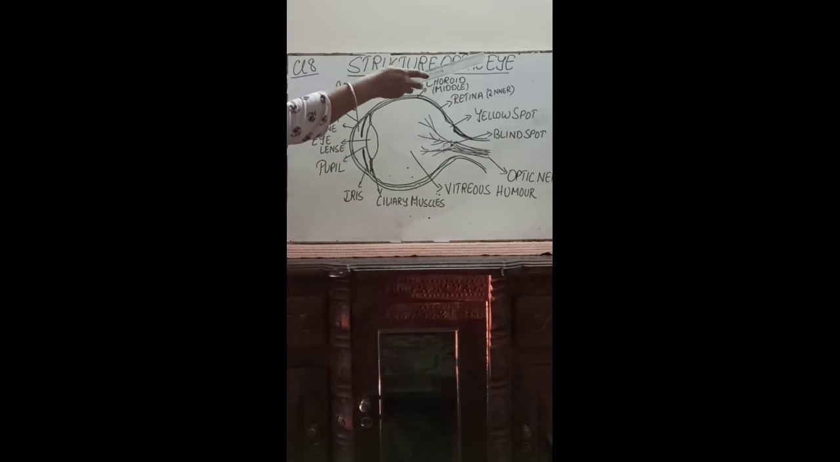Then the nerve-like structures which are coming inside and going out of the eye are called the optic nerve. They carry the sensations from the eye to the brain and from the brain to the eyes, right? So they carry impulses from the retina to the brain. The optic nerves are connected to the brain and they help you to see the object.